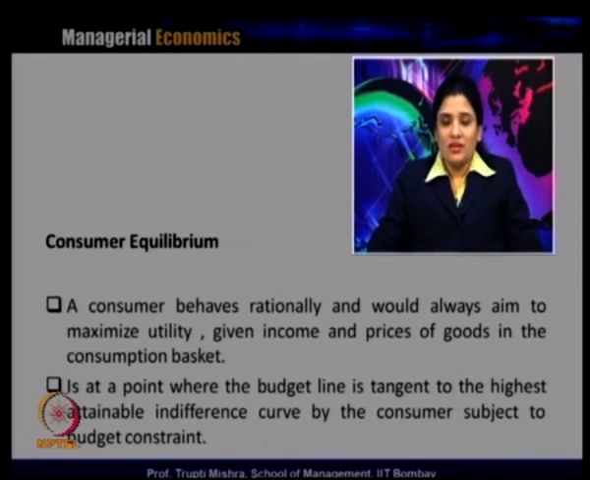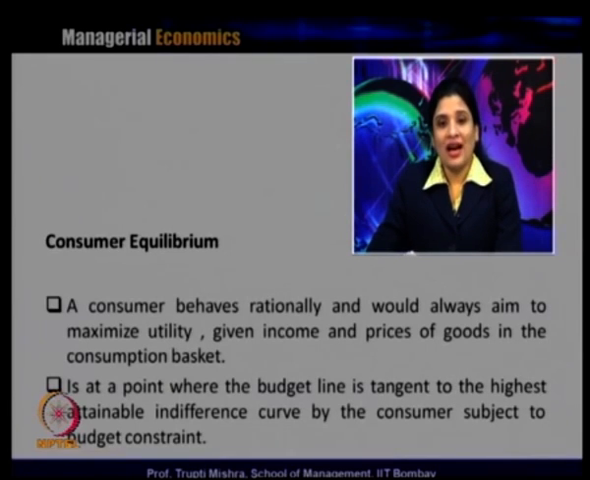So, the consumer behaves rationally and would always aim to maximize the utility given the money income and prices of the goods in the consumption basket. So, irrespective of the price of goods and services, keeping the income constant, the consumer always behaves rationally and always sees how they can maximize the utility. It is at a point where the budget line is tangent to the highest attainable indifference curve by the consumer subject to the budget constraint.